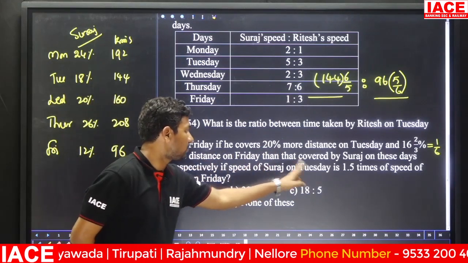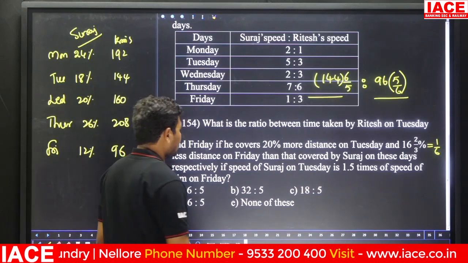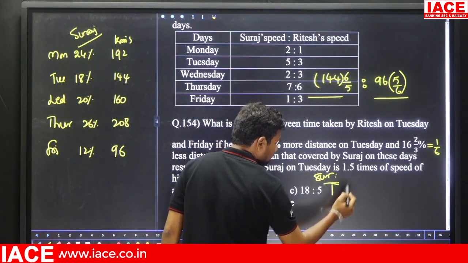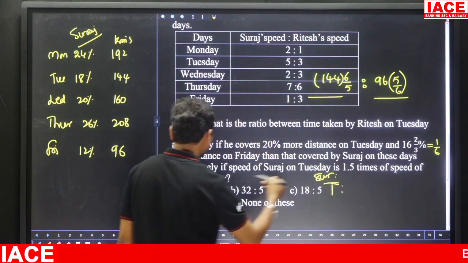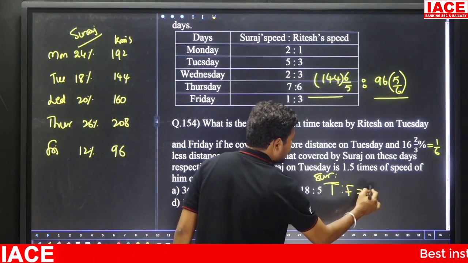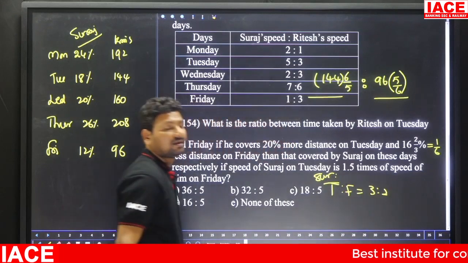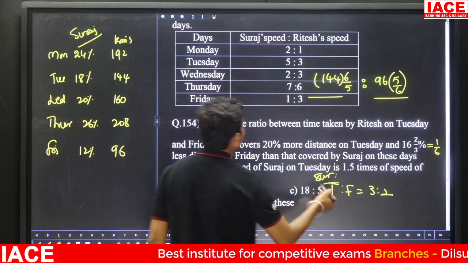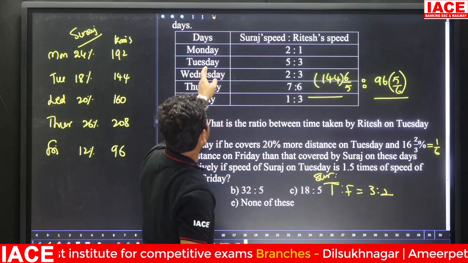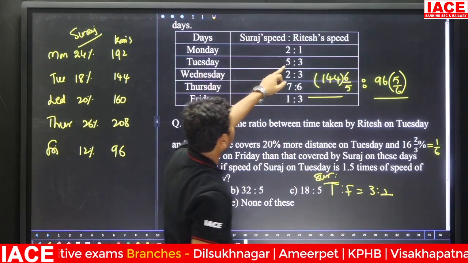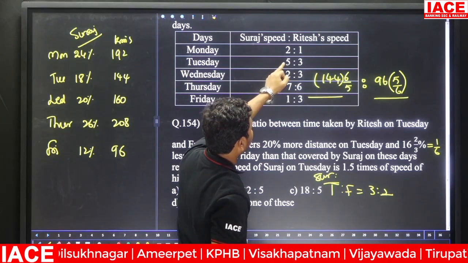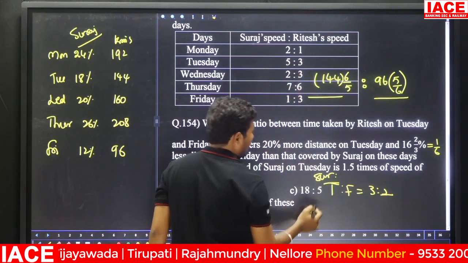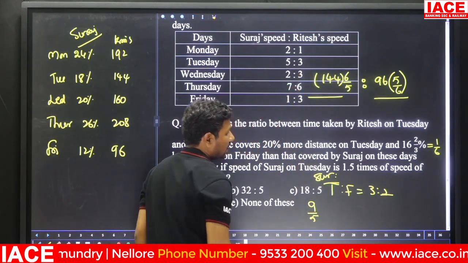If the speed of Suraj on Tuesday is 1.5 times that of Friday. For the reference of Suraj, Tuesday to Friday ratio is 3:2. 1.5 times means 1.5:1, you can write 3:2. Then Suraj's speed on Tuesday is 3 parts, and the total is 5 parts. So 3 parts means you can write 3 by 5, 9 by 5.